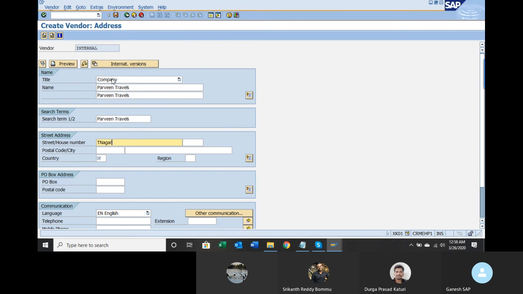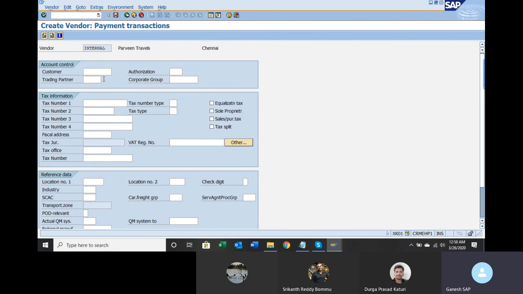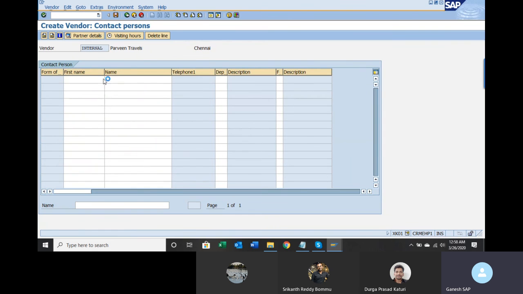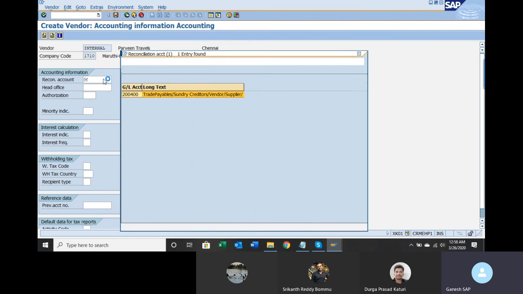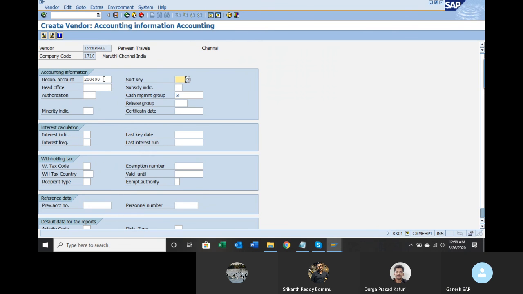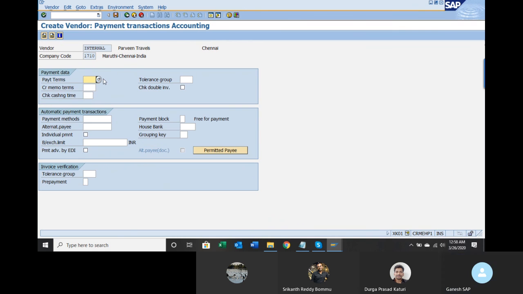Tinagar, postal code Chennai, IN. Press enter, enter, enter, enter. Recon account, same recon account, press F4, select the same recon account. Short key, cash management group. Press enter, payment terms, check double invoice.